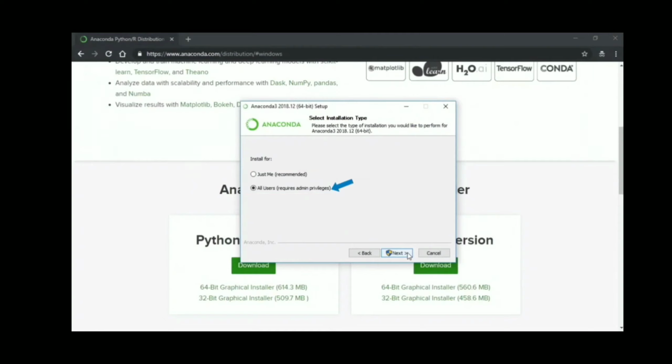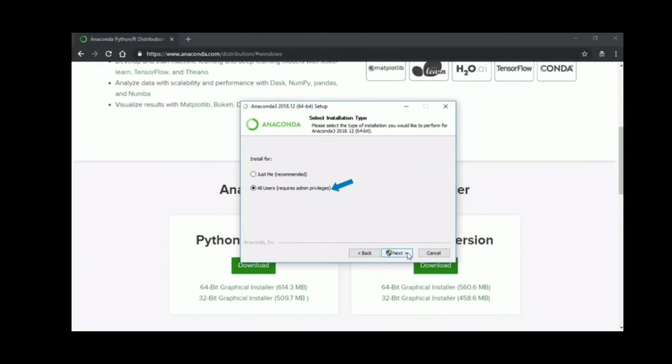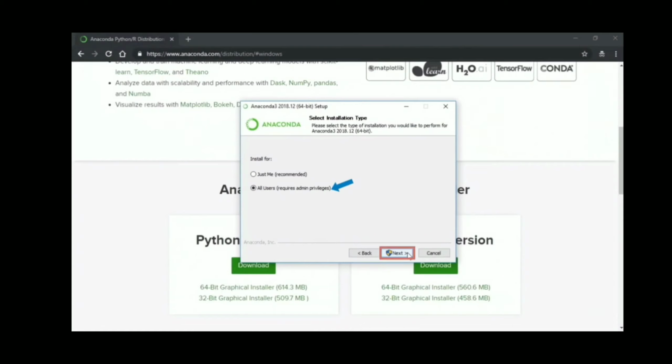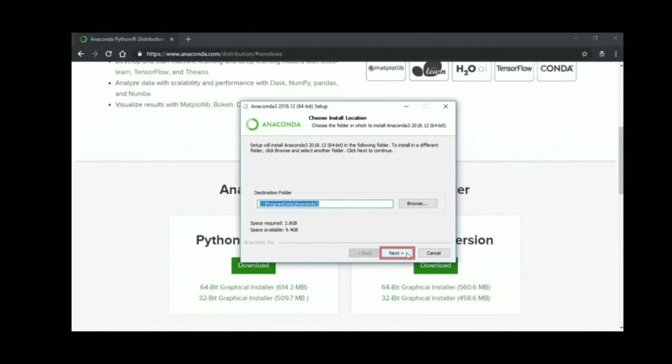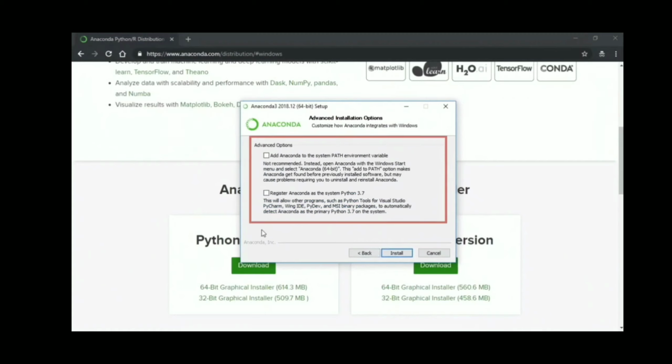Now your machine might have multiple users. Here is where you make the choice of whether you want this Anaconda distribution and Python installed for all users or only for yourself. If you install for all users, you need to be an administrator on the machine. I'm going to select all users. Click on the next button to proceed with the installation. Then decide where the destination folder for this installation should be. If that is okay with you, click on next once again and move on.